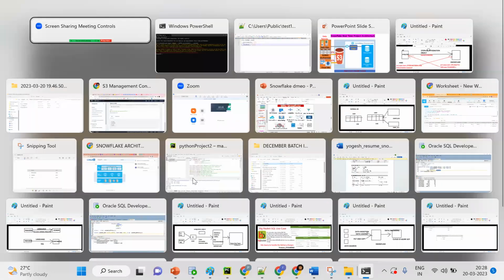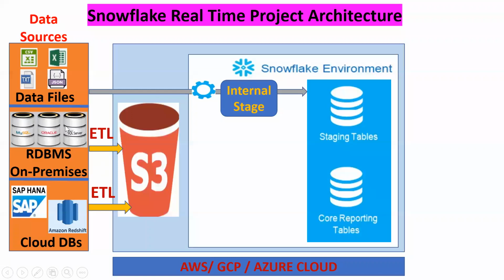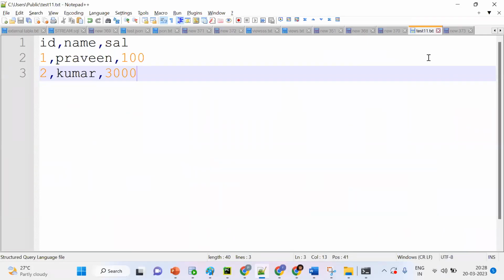We can upload the data into that one. From where to where? From on-premises to Snowflake. Okay, we are having some tools. Okay, I will tell you. We are having some tools like, okay.